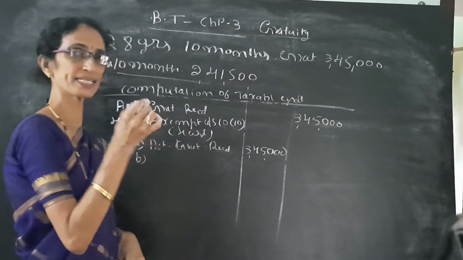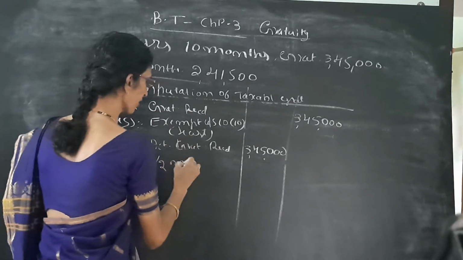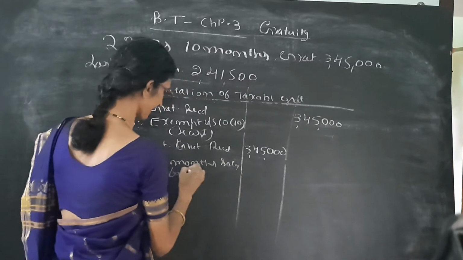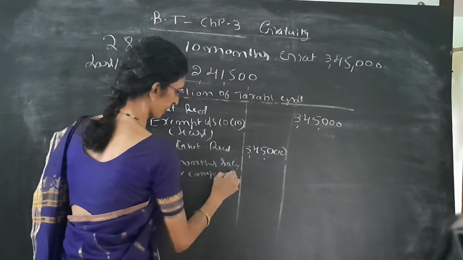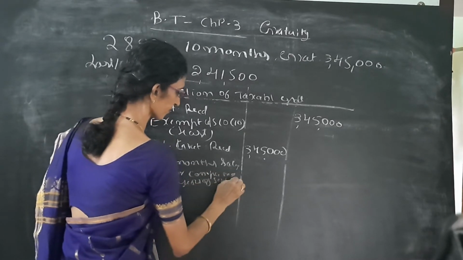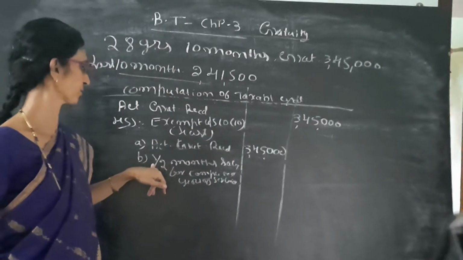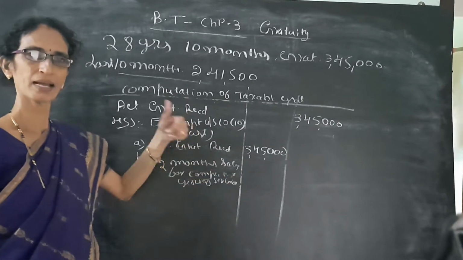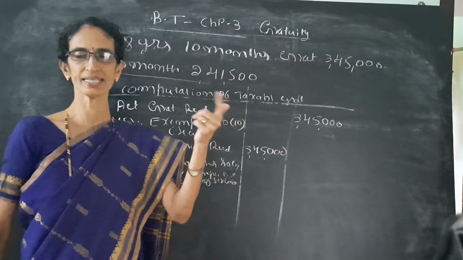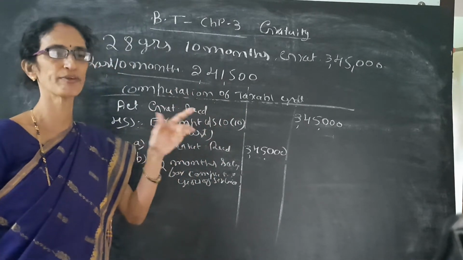Number B, it is not covered, means 1/2, half month's salary for the completed years of service. So here half means 1/2, we have to take 1/2. Here salary we mean basic plus DA, DA to retirement. DA to retirement means it should be entered into retirement benefit. Then only we have to take.